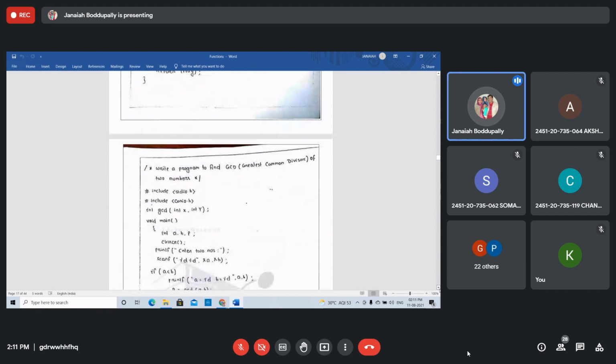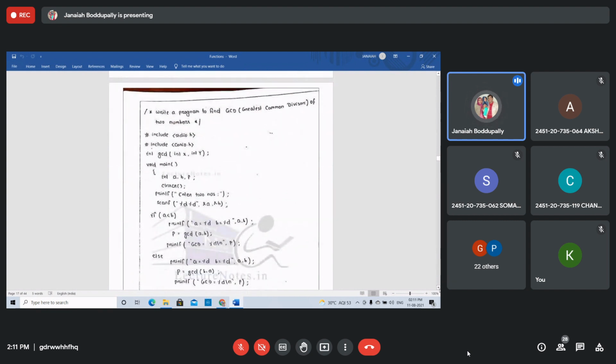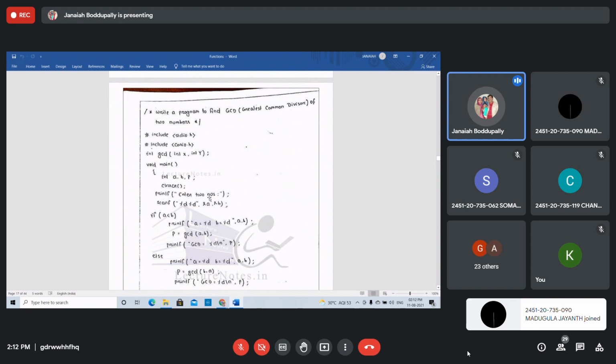Write a program to find the GCD, greatest common divisor of two numbers. Students, all these are important programs. Practice. It may help you to write programs on your own. Write a program to find the GCD of two numbers. Declaration of function: int GCD, int x, int y. Inside the main function, there are two variables, and p is to store the GCD of two numbers. Printf, and how to find the GCD, you know that. Already we executed the program.